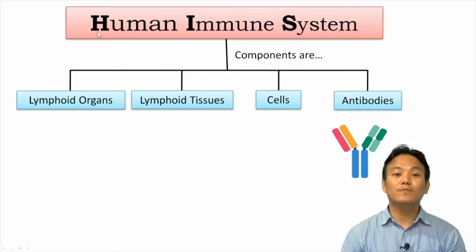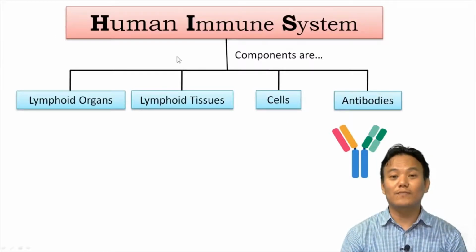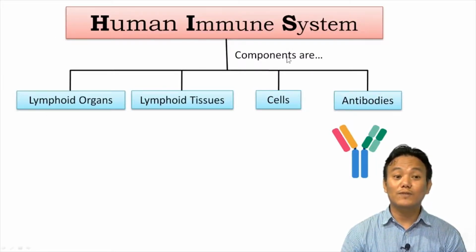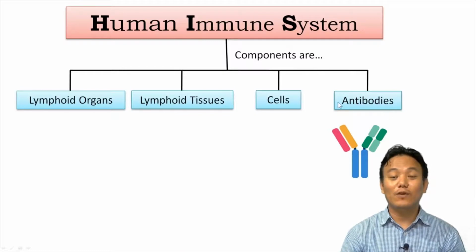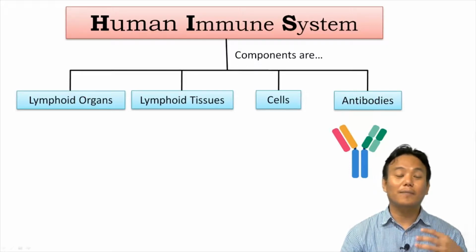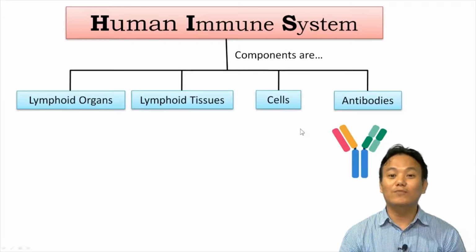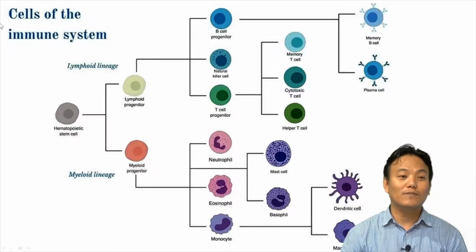Now let us discuss the human immune system. The human immune system consists of lymphoid organs, lymphoid tissues, cells, and antibodies. We have already studied antibodies, which are Y-shaped proteins synthesized by B lymphocytes. We have also studied different types of cells involved in both innate and acquired immunity. Those are the cells of the immune system.